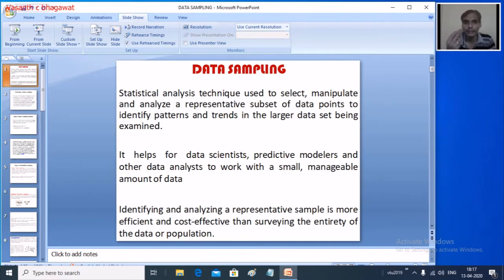Data sampling helps the analyst, the data scientist, or predictive modelers to work with a small, manageable amount of data. Analyzing and identifying it is once again a very important task of any analyst, because the way you analyze the data and the way you sample the data is very important.